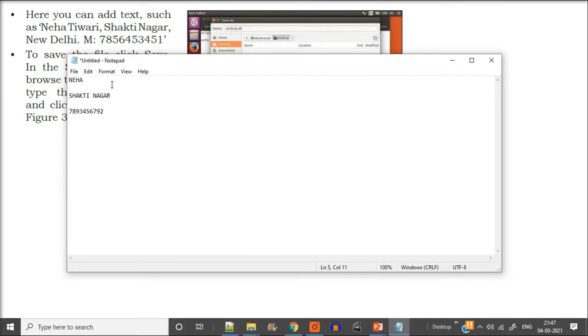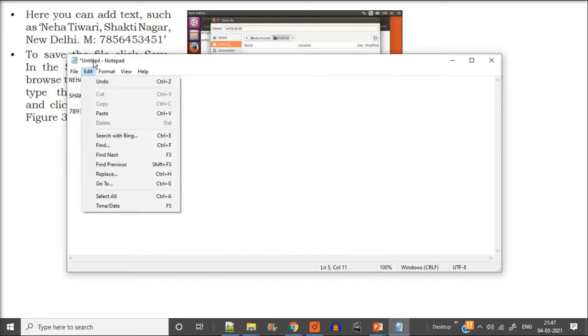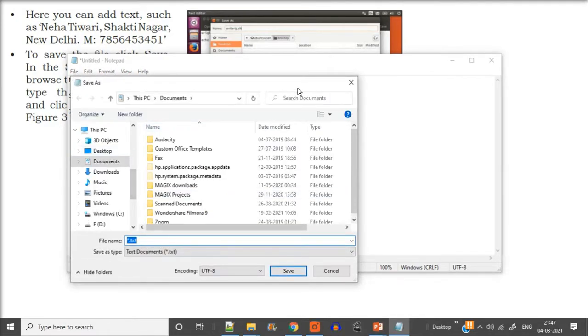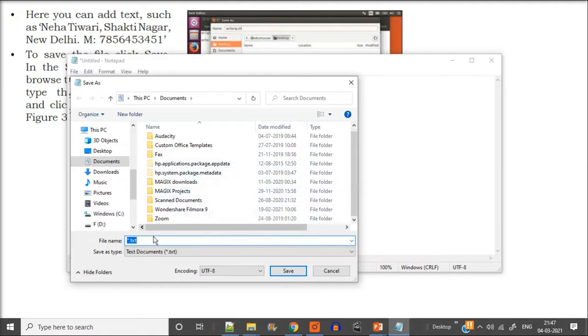the mobile number. Now in the text editor, see, this is untitled. That means we haven't given the name till now. This star is showing that we haven't saved it either. When we save, there are different options in this program. We will save as a new file. When we save, it will ask you for the location. Where do you want to save it? You have to give the location. For example, we want to save in Documents.